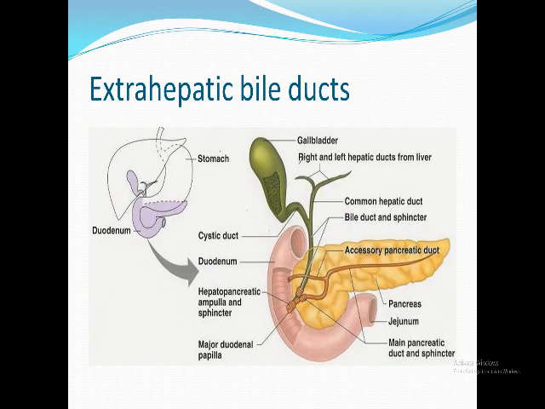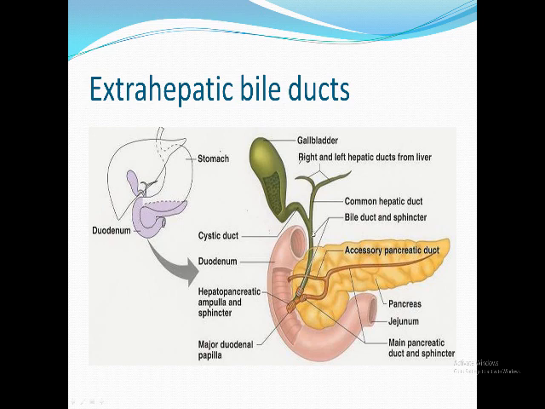Back to the biliary system again. You can see here the right hepatic duct, which collects the bile from the right lobe, and the left hepatic duct that collects the bile from the left hepatic lobe. Both go to the common hepatic duct, which passes the bile to the gallbladder. In the gallbladder, it absorbs water, so the bile becomes more concentrated, and it secretes only mucus to protect its mucosa from digestion by this bile juice. And when we eat a fatty meal, this gallbladder contracts, pushing the bile again into the cystic duct and down to the common bile duct to the duodenum to meet the food here.